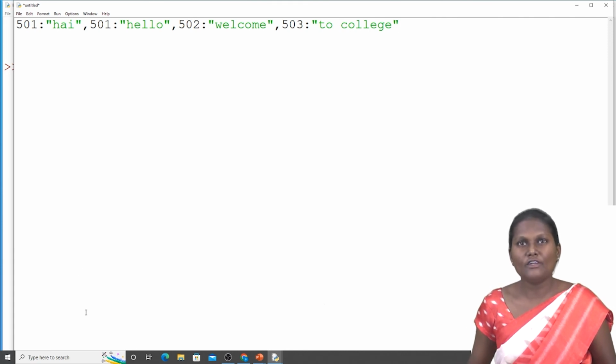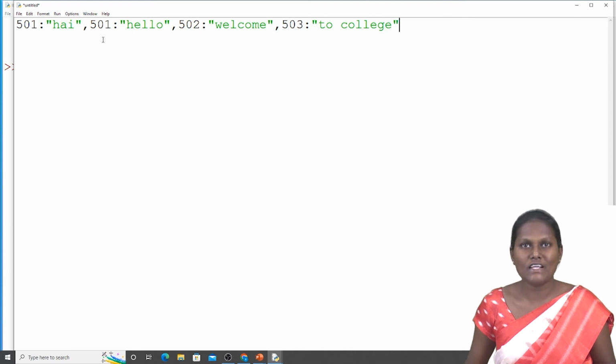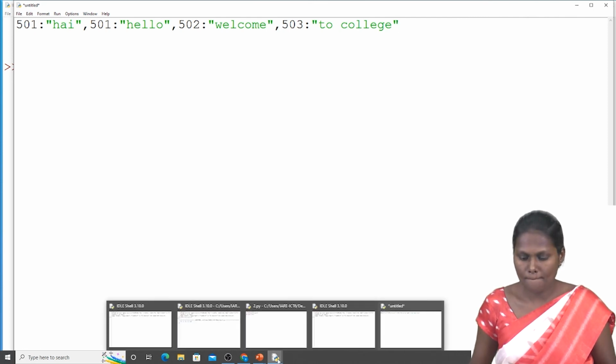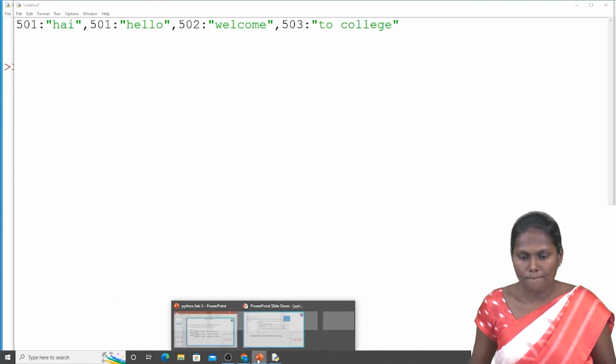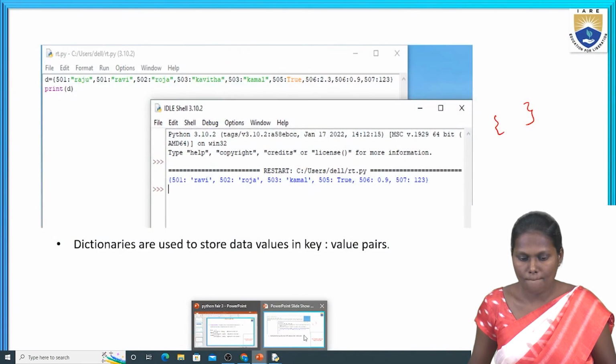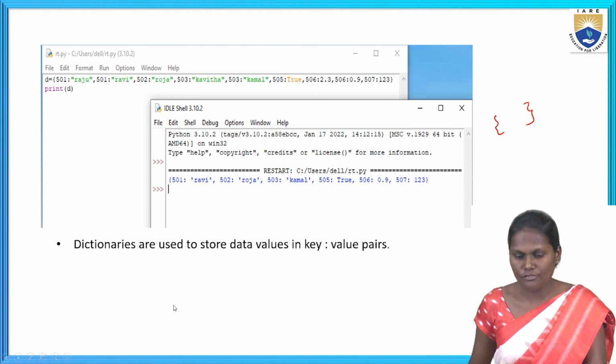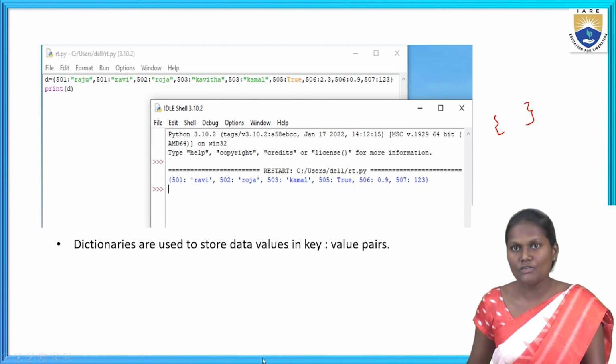Okay, these are the values I'm taking. The 501 value is repeated twice. Here what will happen is, the 501 value hi is replaced with hello. This will happen in the dictionary. Now what am I going to print? Here I'm giving the values as 501, 502, 503.